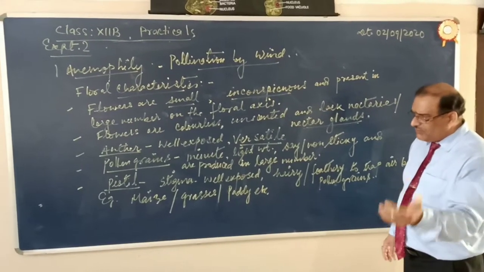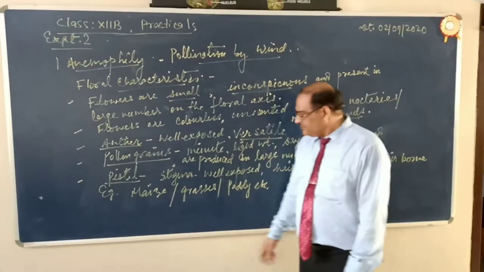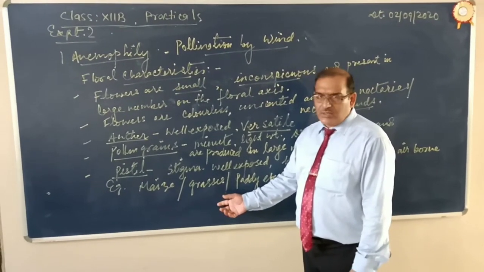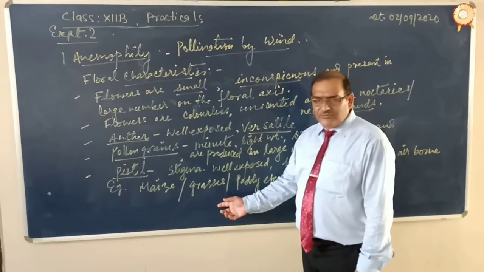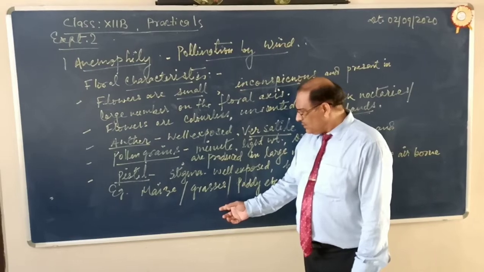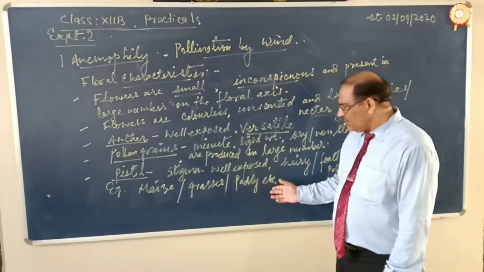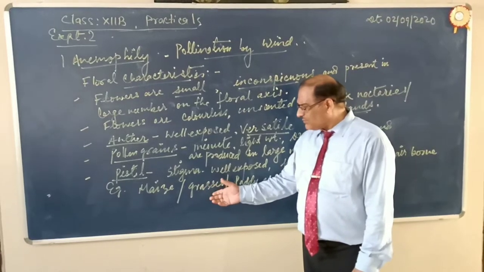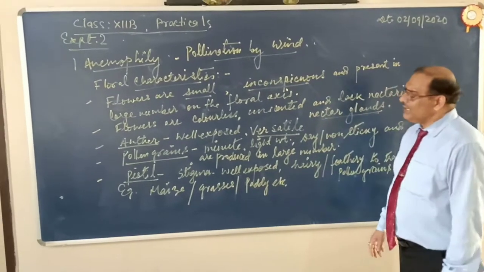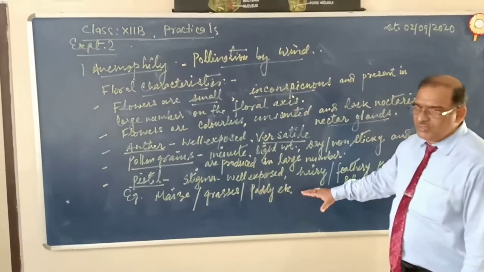Okay, I will show the plant, the flower also. You can find these features. Next one, let me take the examples. What kind of plants or flowers are anemophilous? The anemophily you can find in case of paddy, maize, grasses, etc. In these plants, pollination is brought about by the air or wind.